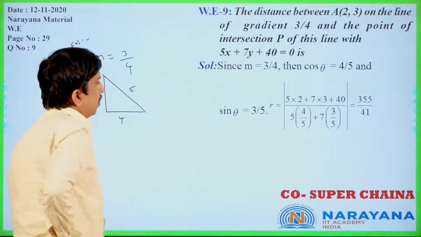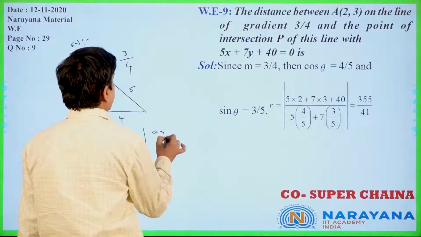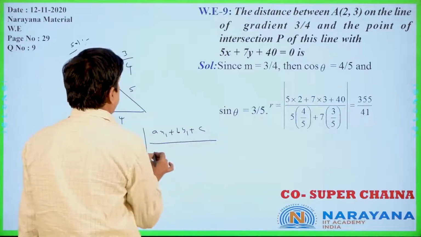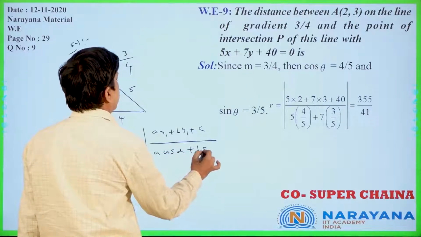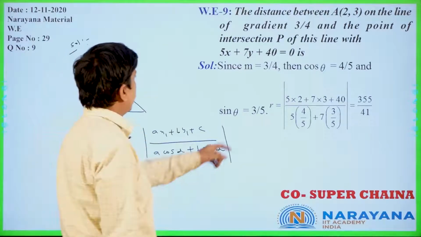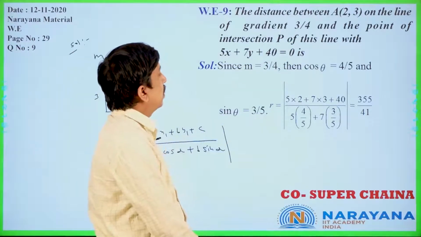AX1 plus BY1 plus C. The formula is nothing but AX1 plus BY1 plus C by A cos alpha plus B sin alpha. That only we are applying. Now, what is X1, Y1? X1, Y1 is 2 comma 3.